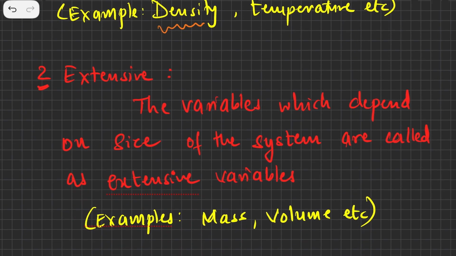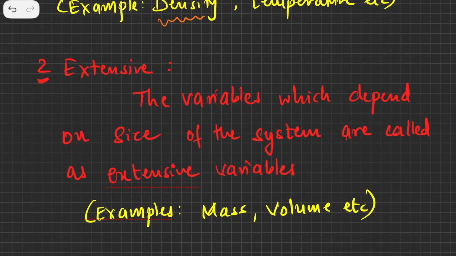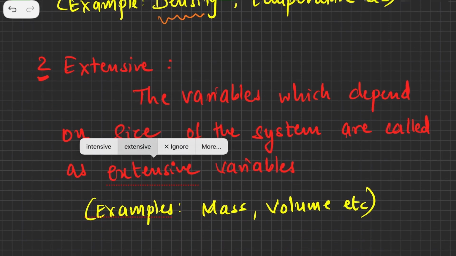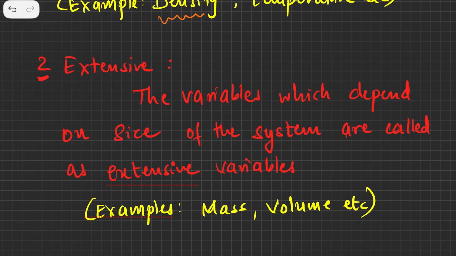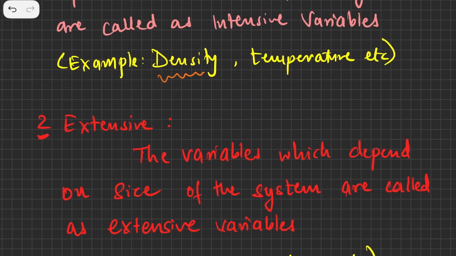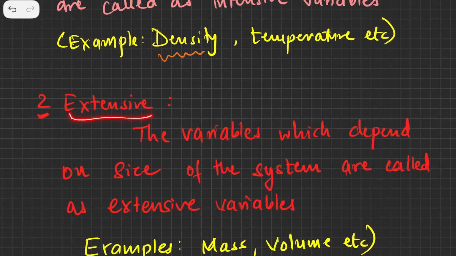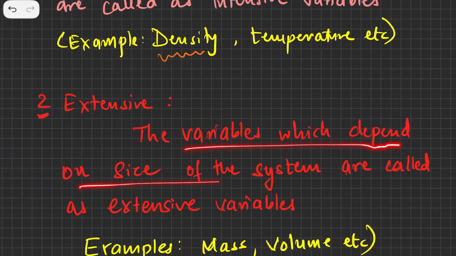Now we come to the extensive variable, exactly the opposite of that. Let's try to understand. An extensive variable is basically a variable which depends on the size of the system.